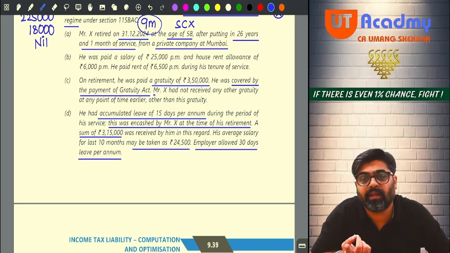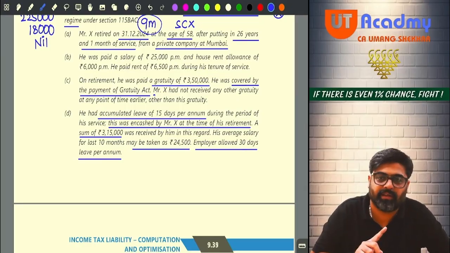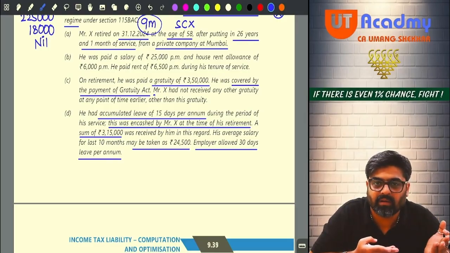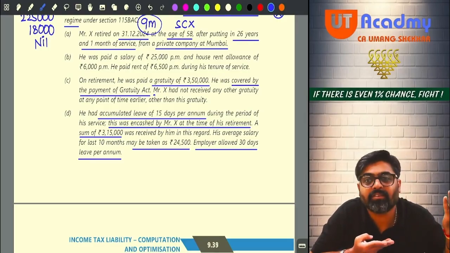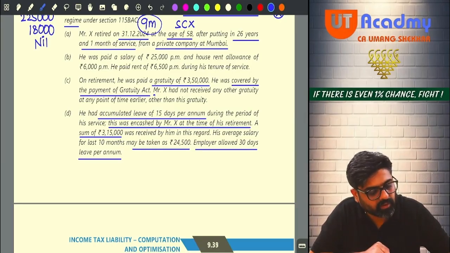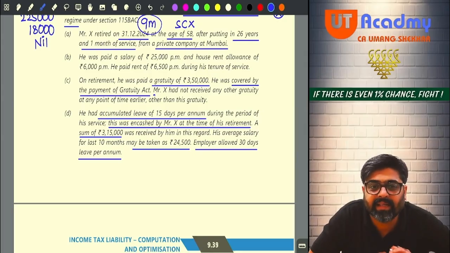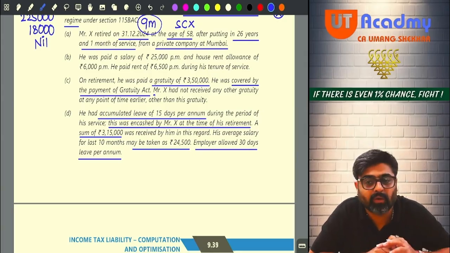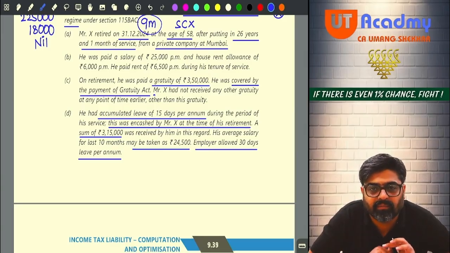Meaning he was taking 15, saving 15. So whatever he has saved for 26 years, every year 15, 15, 15. So 26 into 15 will give you 390 days. And that 390 divided by 30, you are going to get 13 months leave credit. Did you get 13 months leave credit?